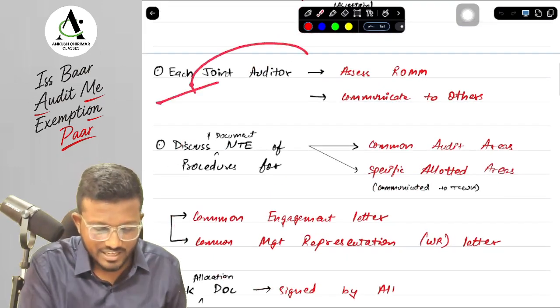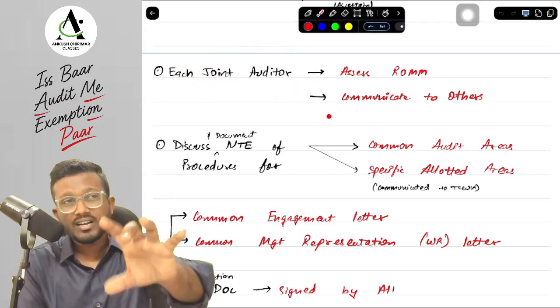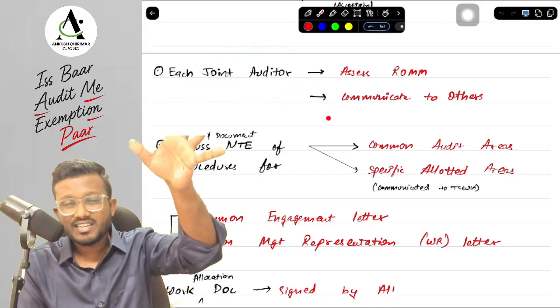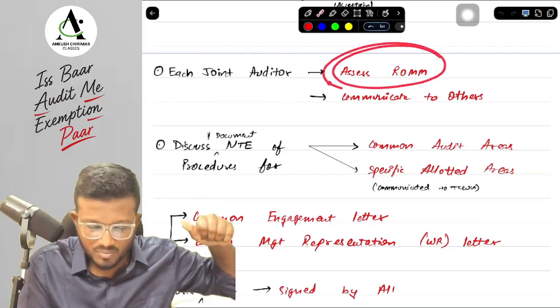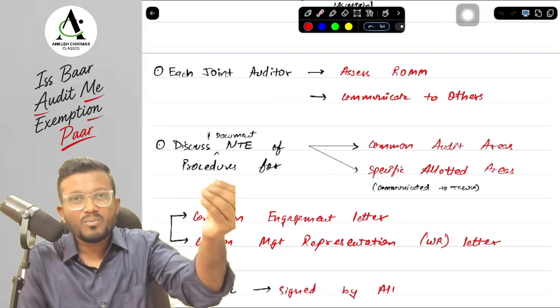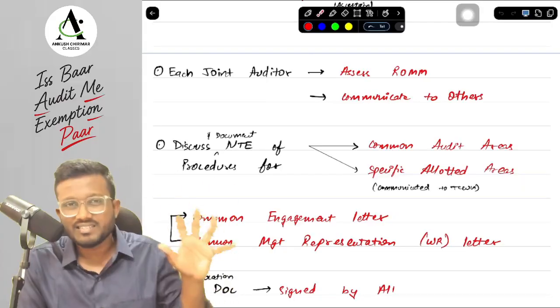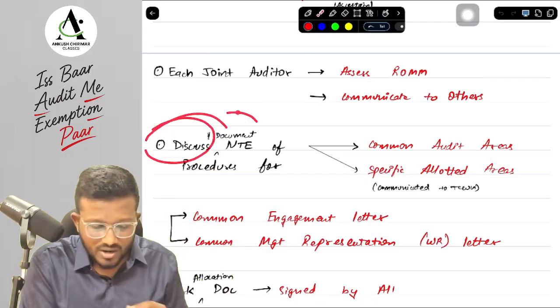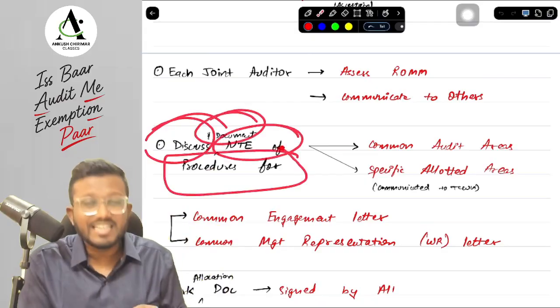Next are some of the MCQ points that can be asked by ICAI. First, each joint auditor should assess ROMM, not only the topmost auditor. Each joint auditor is entitled to assess ROMM, and he should communicate it to others. So here ROMM is low, there ROMM is higher, based on his assessment. Next, all the joint auditors should discuss and document the NTE of procedures.